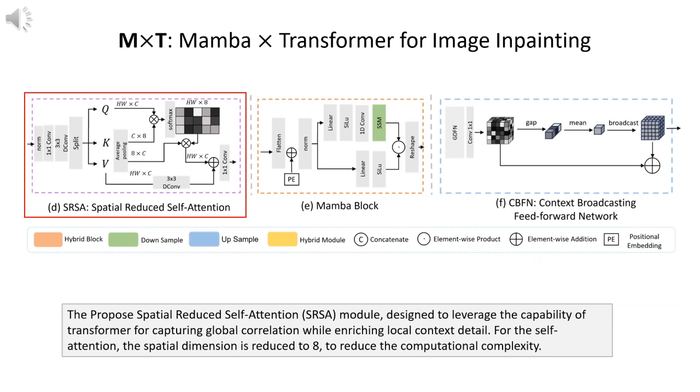The proposed spatial reduced self-attention module is designed to leverage the capability of Transformer for capturing global correlation while enriching local context detail. For the self-attention, the spatial dimension is reduced to 8 to reduce the computational complexity.